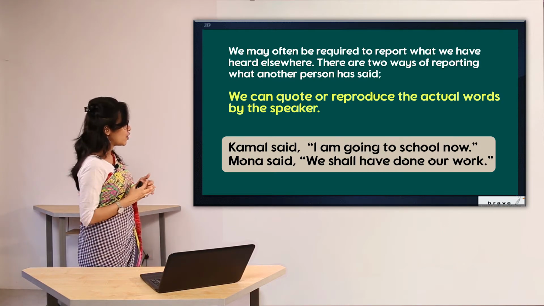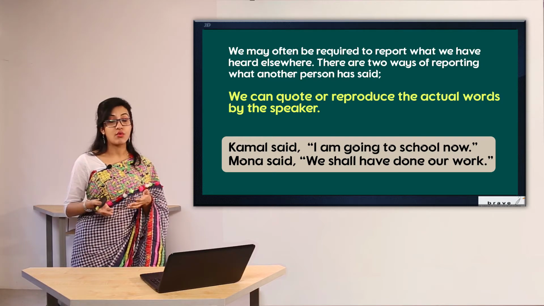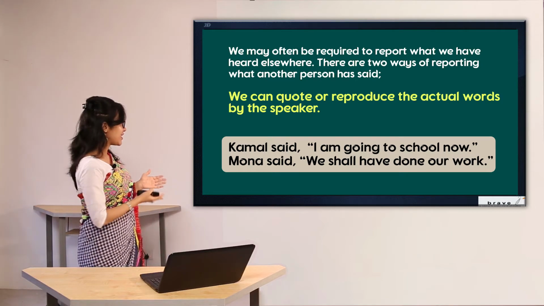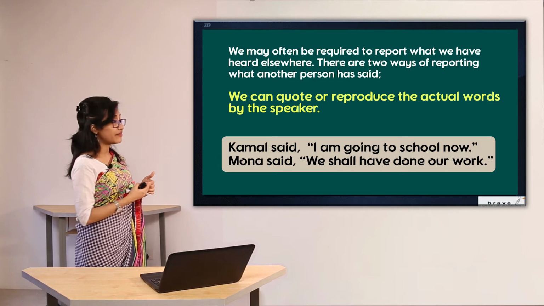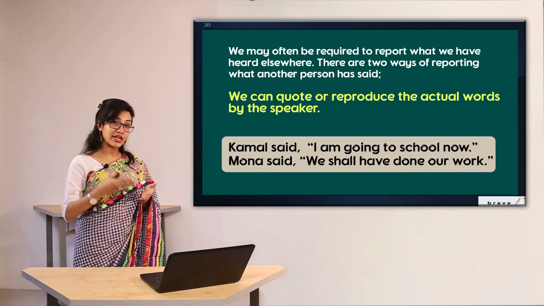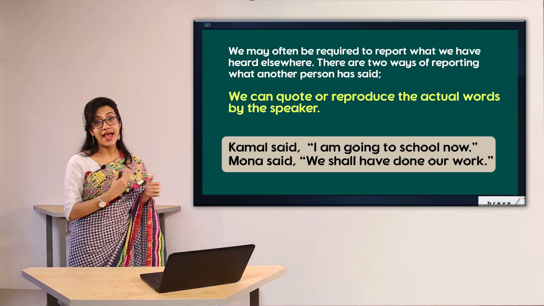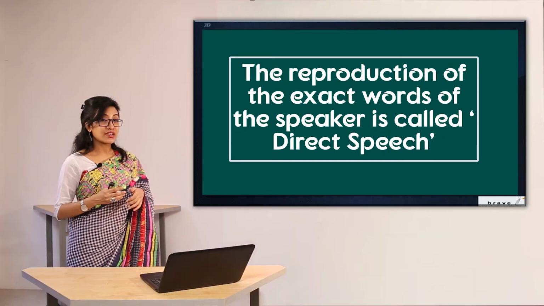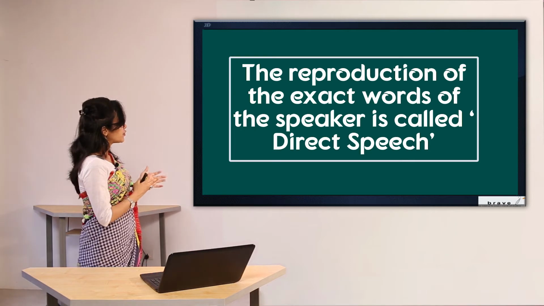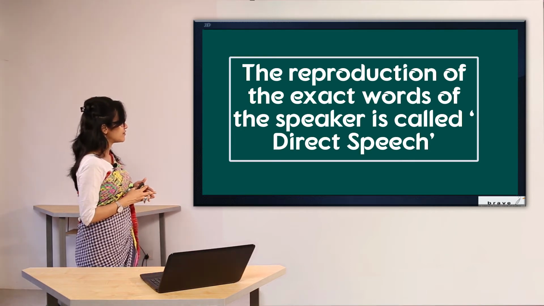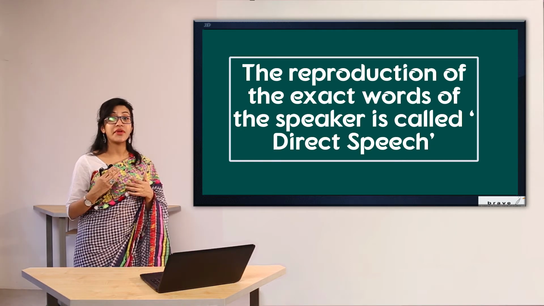And Mona said, "We shall have done our work." So as I have used in this sentence, what have I done? I have reproduced the actual words that have been said by the speaker, Kamal and Mona. So we can come to a conclusion that the reproduction of the exact words of the speaker is called direct speech.